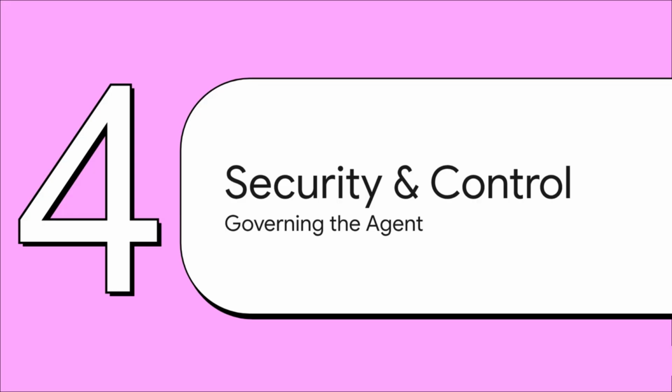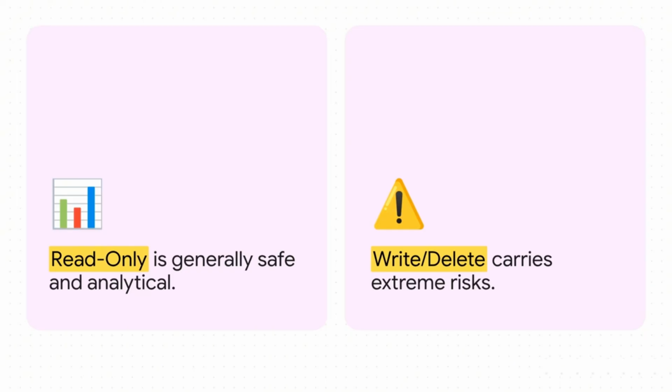Now, we need to talk guardrails, Section 4, security and human control. Because, look, giving an AI hands to interact with your live business data is a serious responsibility. You really have to contrast the risks here. On the left side, we have read-only access, like letting the AI read a Google Sheet to give you some analytics. This is generally super safe. It's just analytical. But over on the right side, giving an AI permission to write to a production database or actually delete your calendar events carries extreme risks. That side must always be heavily guarded.